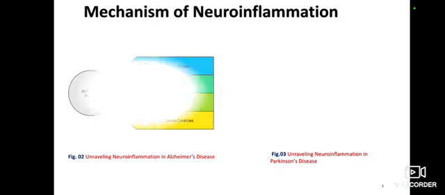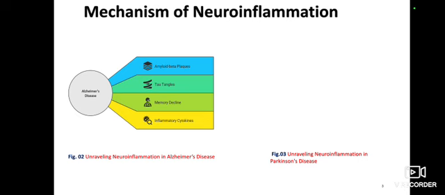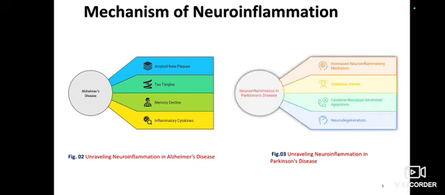So what is the mechanism of neuroinflammation in Alzheimer and Parkinson disease? In Alzheimer's, the amyloid plaque and tau tangle hyperphosphorylation, as I told you, lead to memory decline, and inflammatory cytokines are also there. In Parkinson disease, it increases neuroinflammatory mediators, which also increase oxidative stress and lead to apoptosis, that is neurodegeneration.